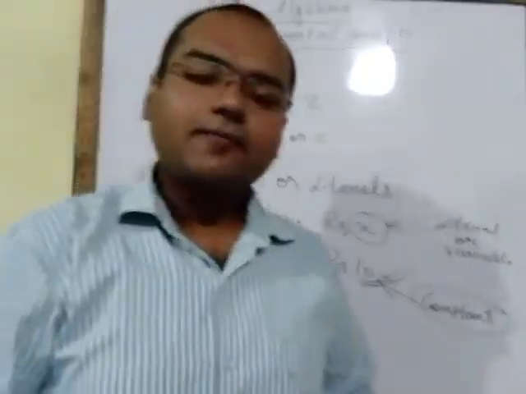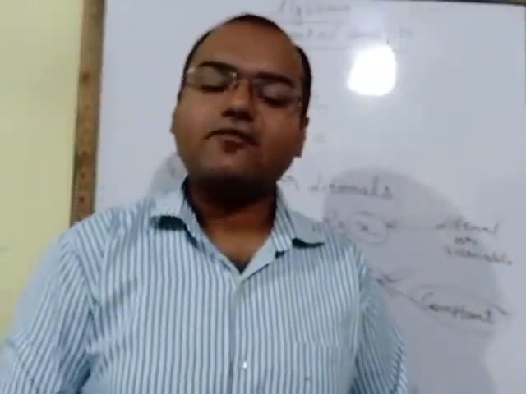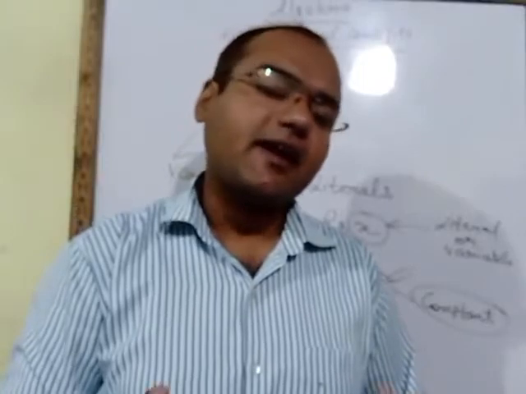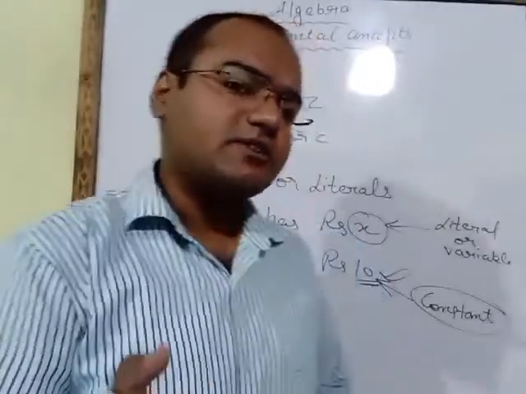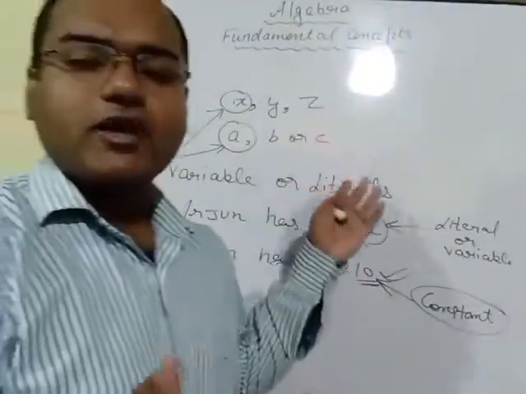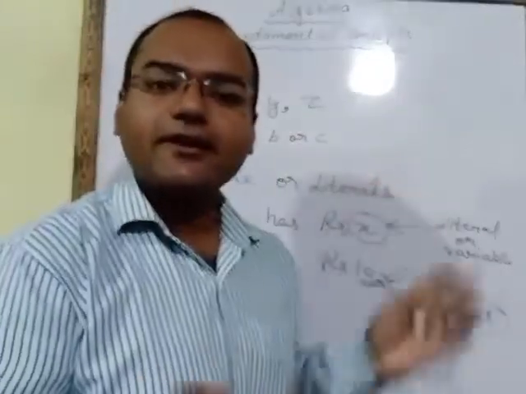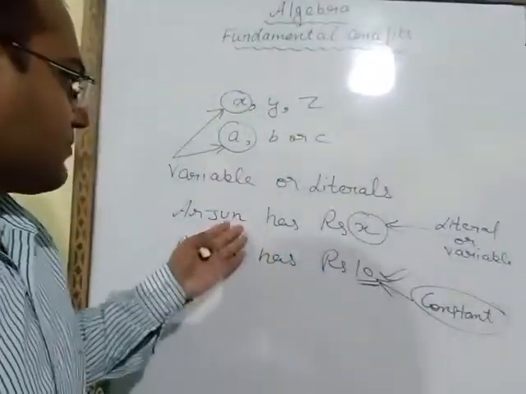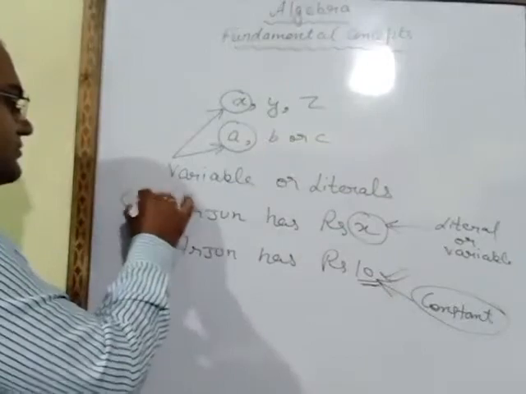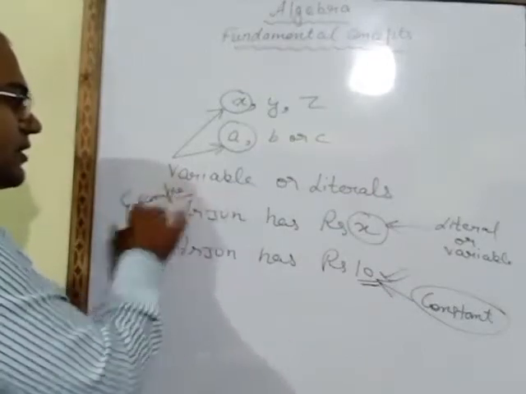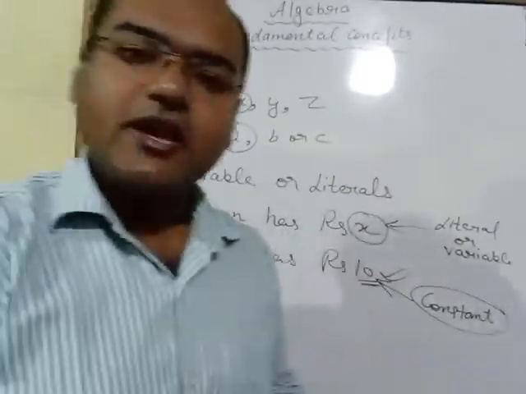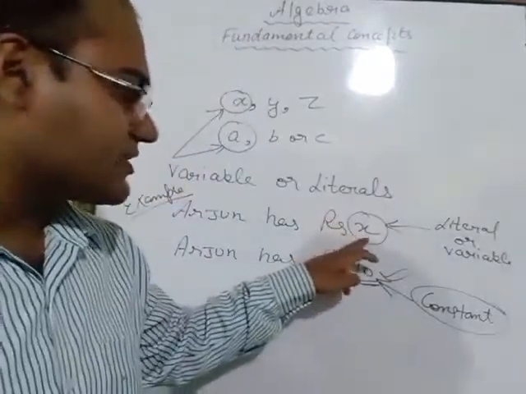So what is algebra? Algebra is a branch of mathematics in which we deal with the numbers that are expressed as symbols such as x, y, z, or a, b, c or any other alphabet. In the example, Arjun has x rupees, this is the unknown term.